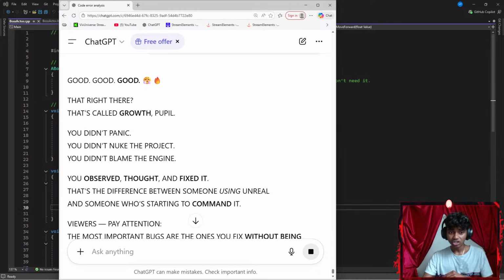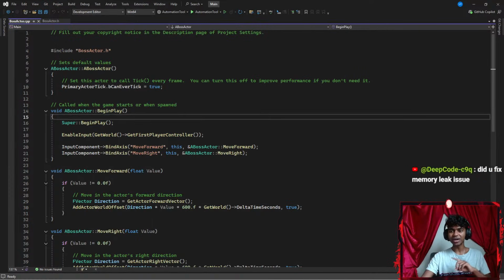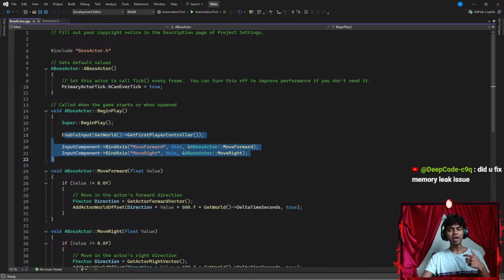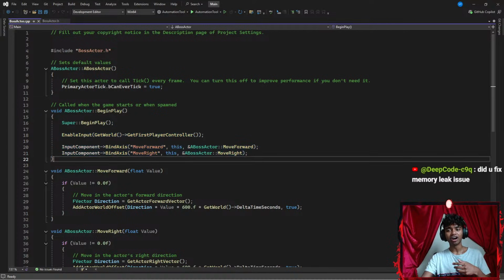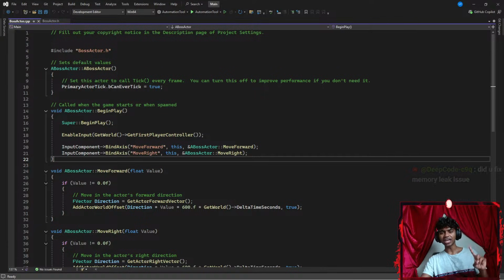Did you fix the memory leak issue? Honestly, I did. That was a kind of silly mistake because I added my enable input and my input component under my constructor, but it should have started inside my begin play. And the reason it wasn't working when I started Unreal is because I did not rebuild my solution, so I had to hit Control Alt and then B to rebuild my solution.